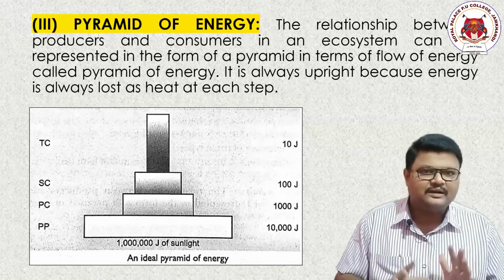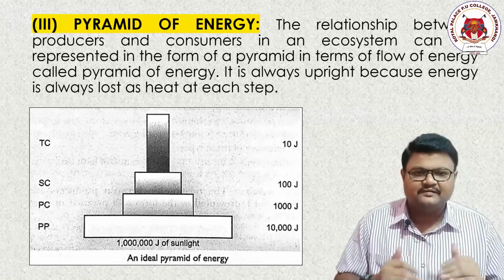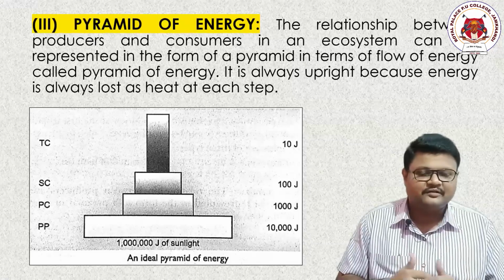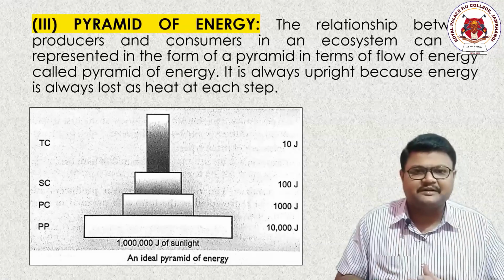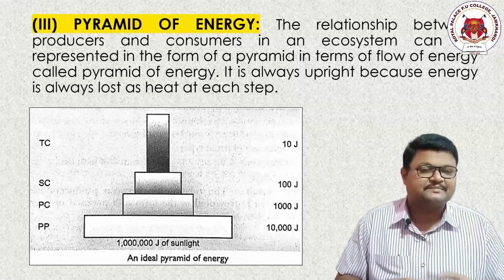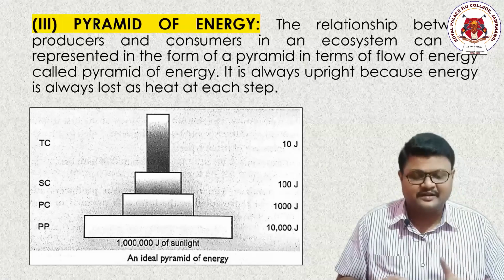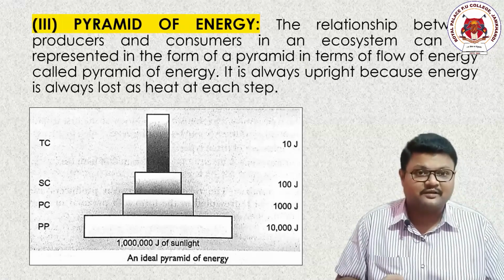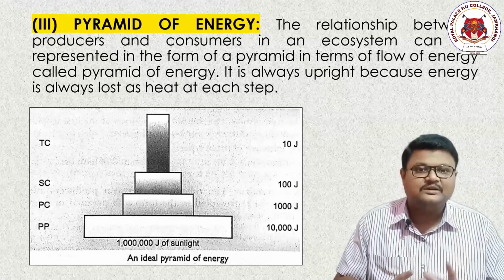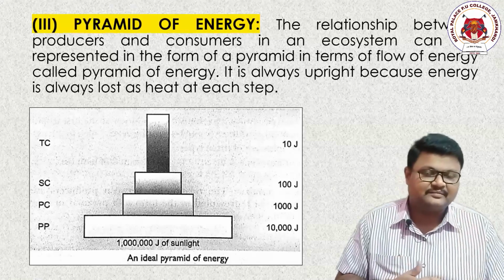So once again, a normal pyramid: the bottom is heavier, filled with a lot of producers, and the apex contains the tapered structure filled with predators or the tertiary consumers. In all the sections, there will be organisms, but we are not considering the total number of organisms or the total weight. We are considering how much energy is being transferred from one place to another.